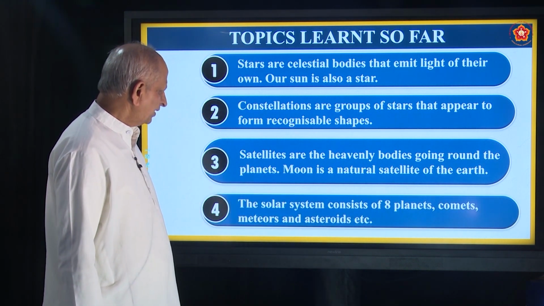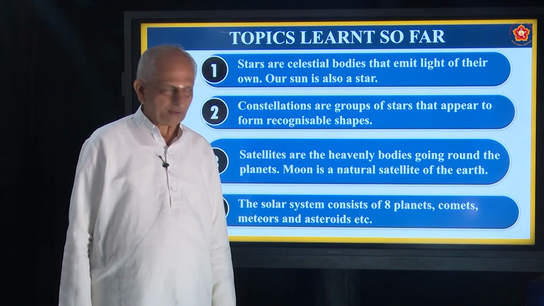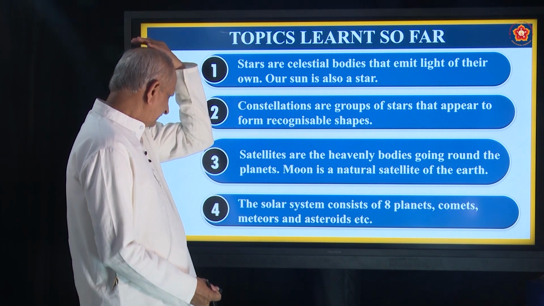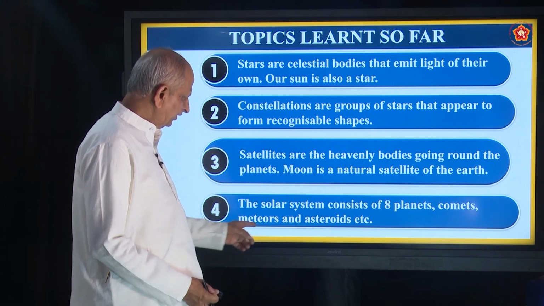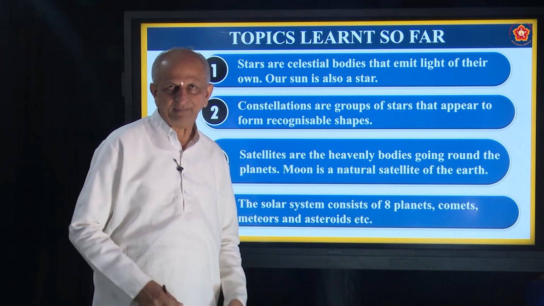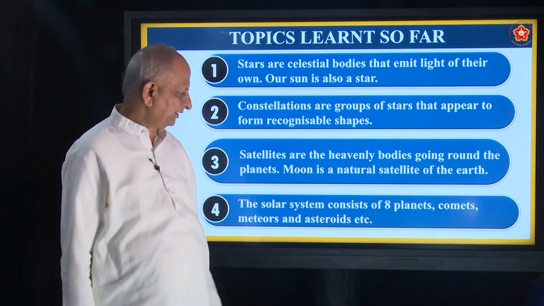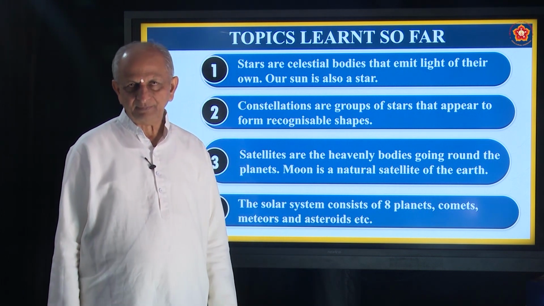Okay. And what about the solar system? The solar system consists of 8 planets, comets, meteors and asteroids, etc., about which you are going to study shortly. Okay. So planets, we have already seen some of them.